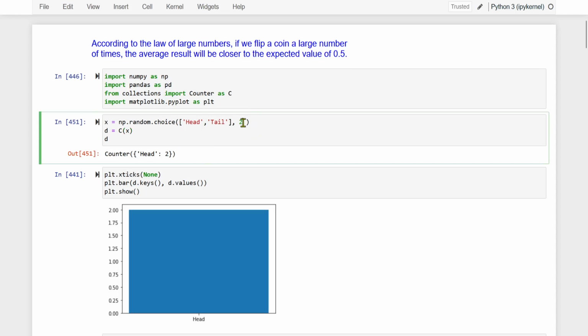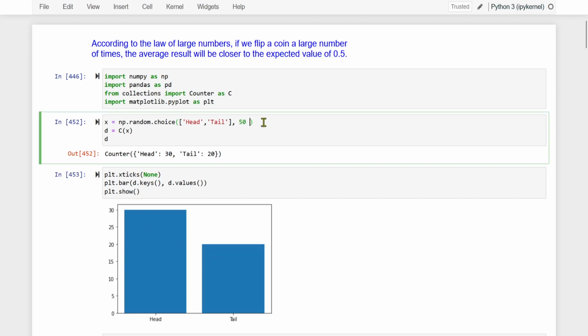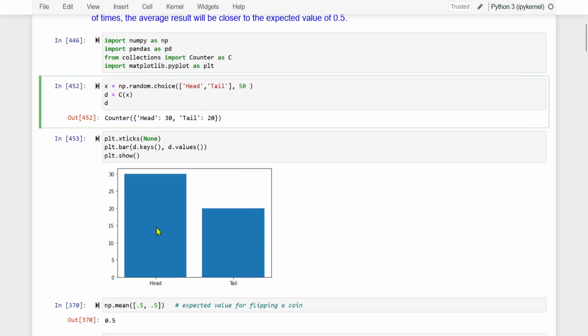So let us try it for 50 flips and just see how this graph looks. For when we have flipped the coin 50 times, this is what we got. Heads, we have got these many times, and tails, these many times. So obviously, we have got heads more number of times as compared to tails.